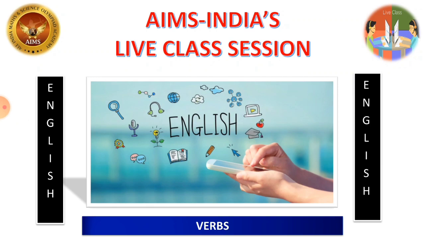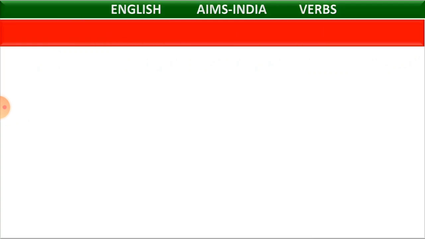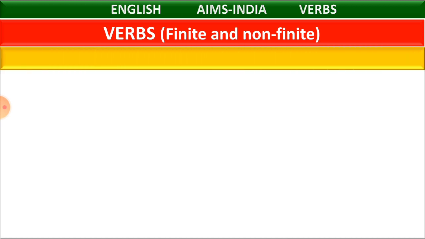So today in our English grammar, we are going to learn about verbs, like we learnt about subject and verb agreement in our previous class. Now let us learn about verbs in detail. Okay children? Yes. So verbs are of two types, finite and non-finite.